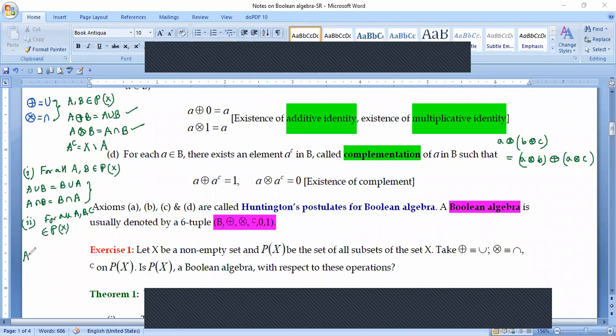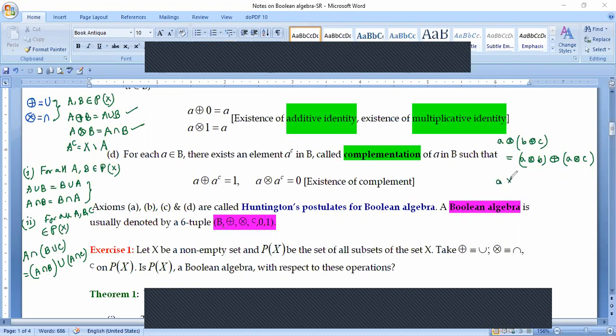So first of all, I'm going to consider A, and in place of cross, I'm going to consider the intersection sign. So A intersection B, and in case of plus, we are going to consider the union sign. So A intersection B union C. And by the distributive property of set theory, this can be written as A intersection B union A intersection C. Now you can compare this result with the given one, and you see the distributive property of intersection over the union of two sets is actually holding.